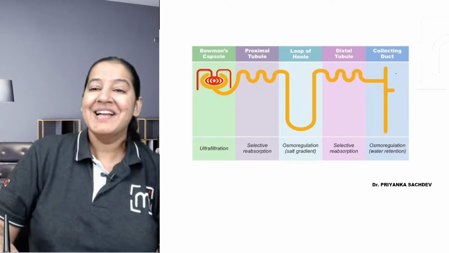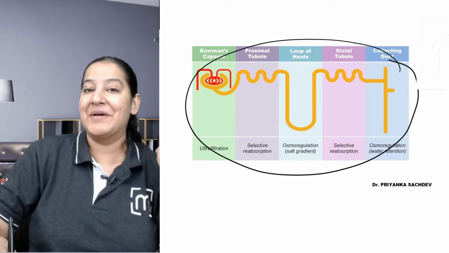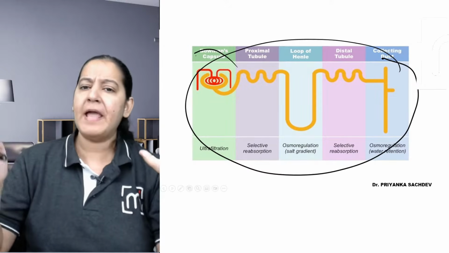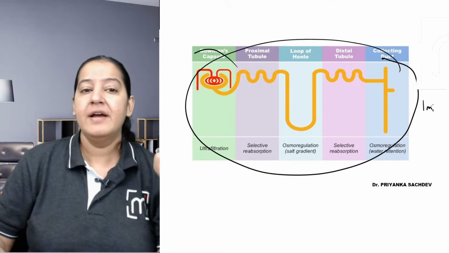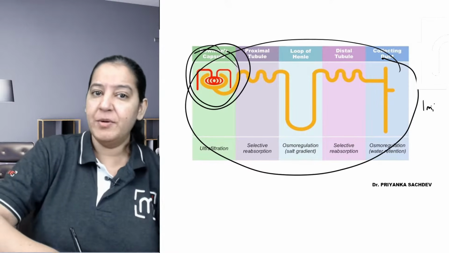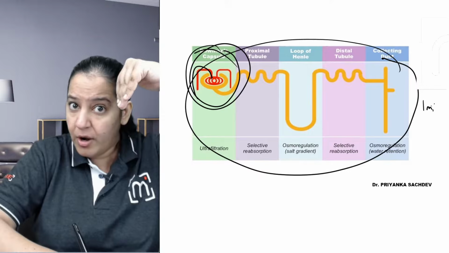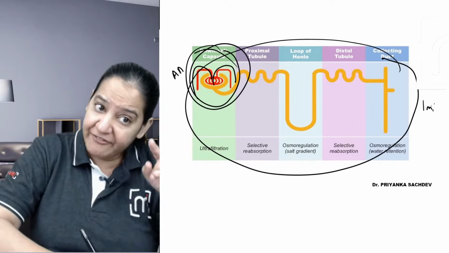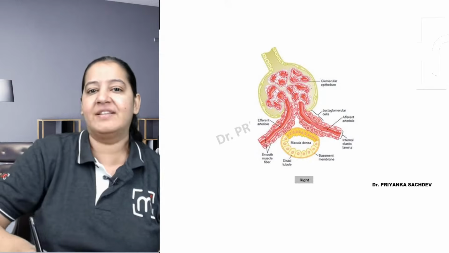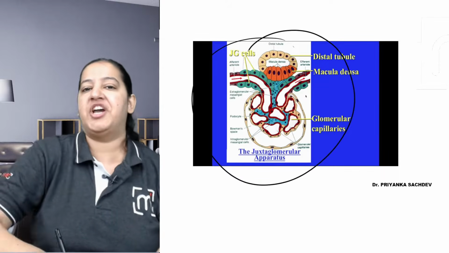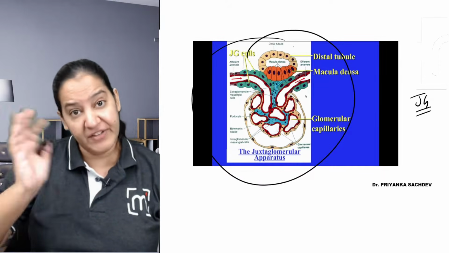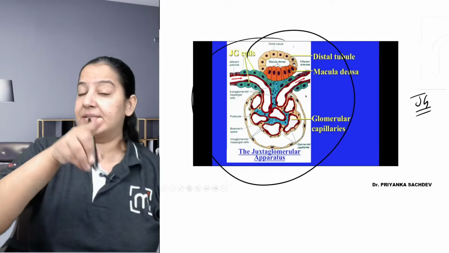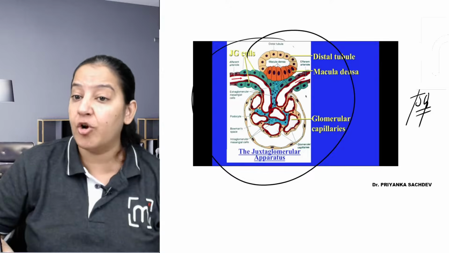You got it, right? So inside the kidney, you can see this is the glomerulus. In the glomerulus, this is the nephron. In one kidney, 1 million nephrons are there. Inside the glomerulus, you can see this is the afferent arteriole forming a tuft of capillary, and this is the efferent arteriole. So in the afferent arteriole, we have this apparatus. This is known as the JG apparatus. JG cells are present which secrete renin in the blood. So this renin is coming from this apparatus. This apparatus is known as the juxtaglomerular apparatus.